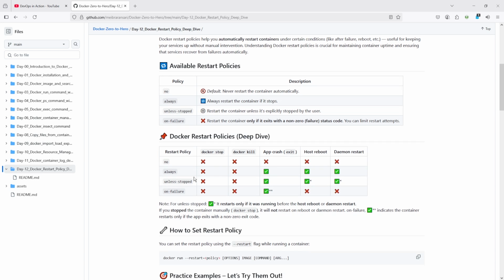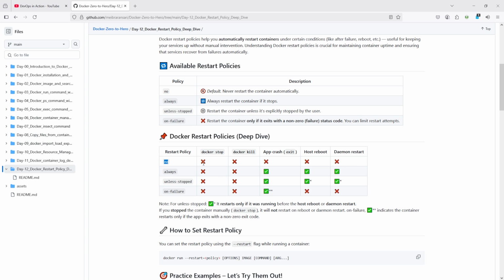Here you can understand with the table: this is the restart policy column and this is the row of actions which I am going to do. First is no. This no policy doesn't work on any action.